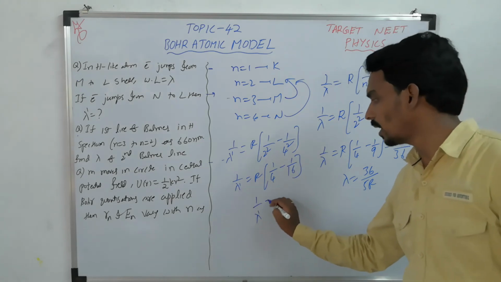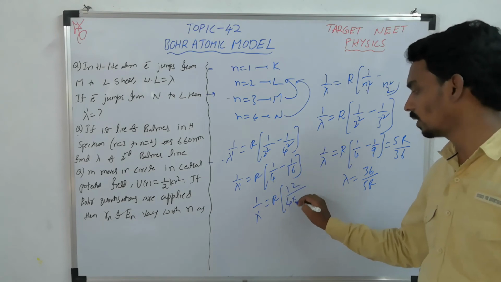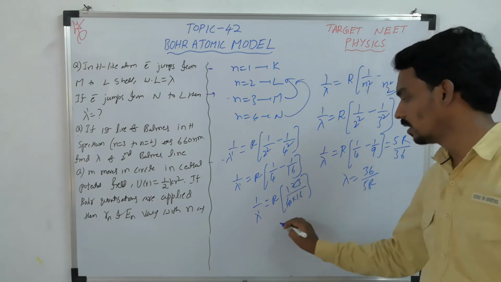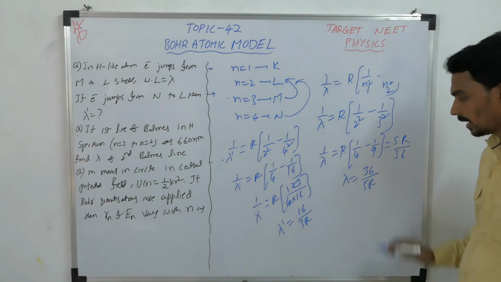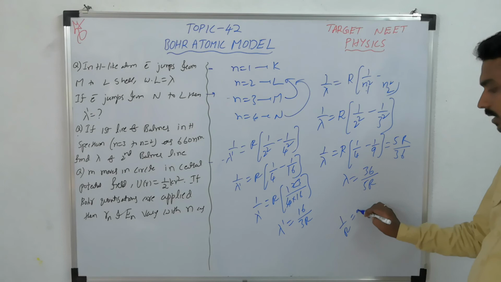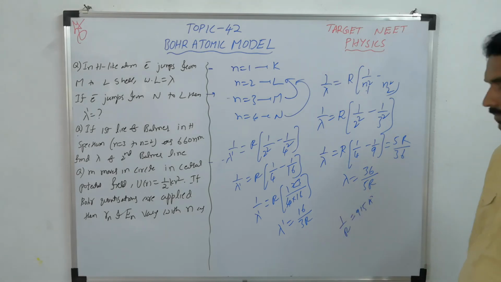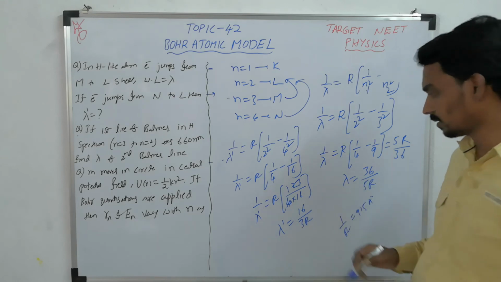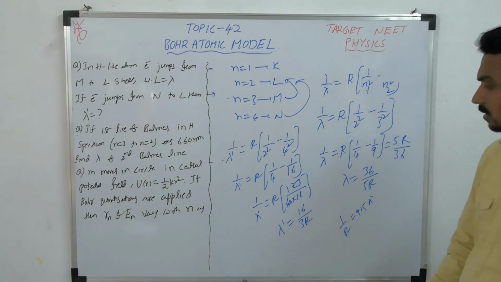Then 1 by lambda dash equal to R into (16 minus 4) by (4 into 16), which is 12 by 64, 3 by 16. So lambda dash equal to 16 by 3R. And I already gave you the 1 by R value, approximately 915 angstroms. Then you can compare both of them and get lambda dash. This is how you can calculate it.